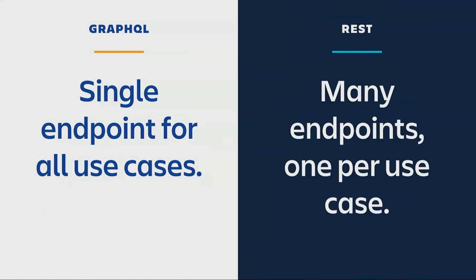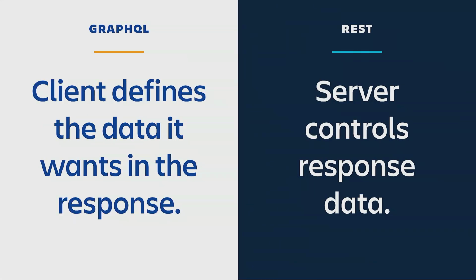Contrary to REST, GraphQL is a single entry point for all your use cases. So you don't need to worry about different addresses and paths anymore. Another difference is that in the GraphQL world, the client has control over what data it wants to receive, which is different to REST. Again, in REST, data returned in the result is defined by the server.